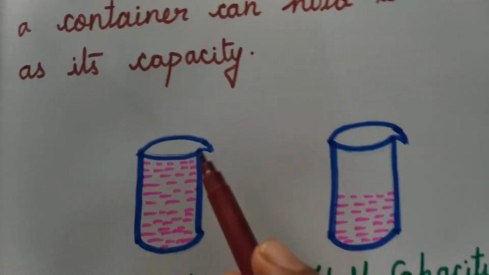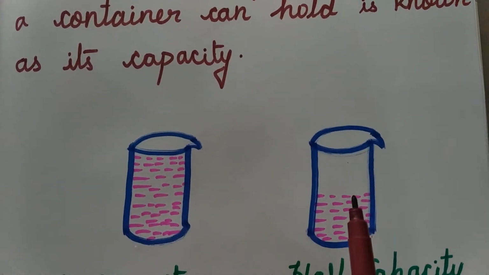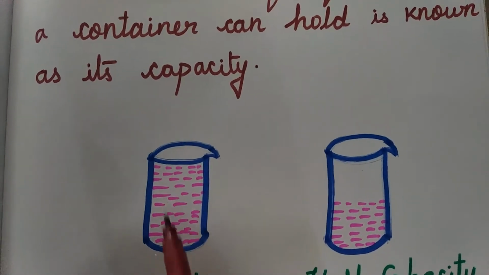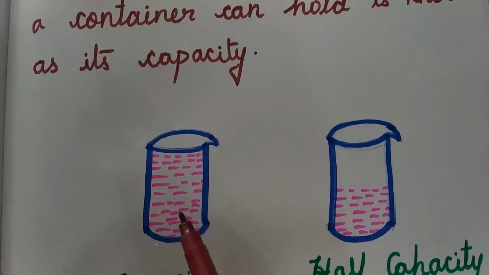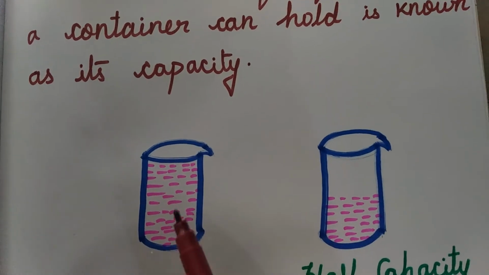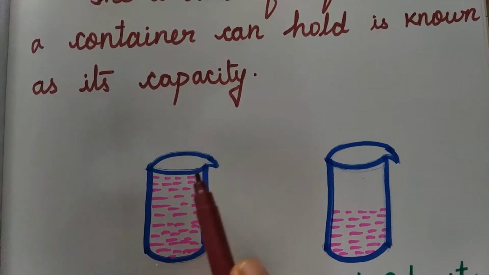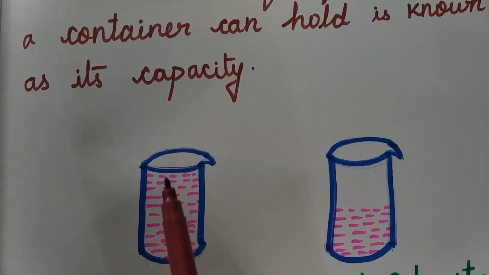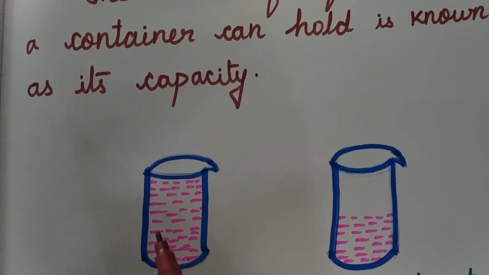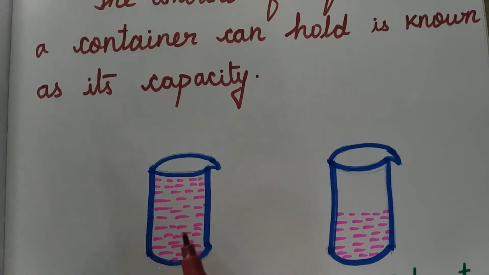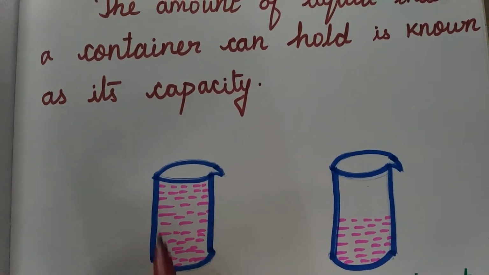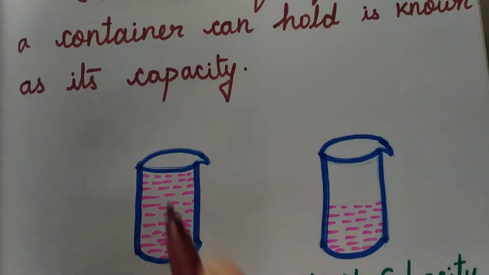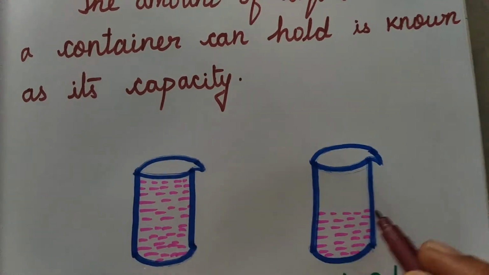Now listen here. I have drawn two figures. In this, how much juice is there, children? Yes, very good. The jug is filled, so the juice is filled. So we call it a full capacity.